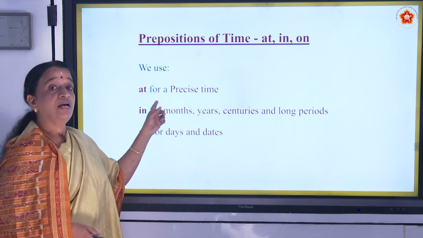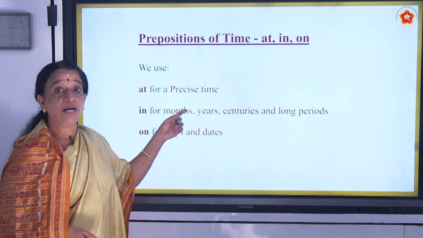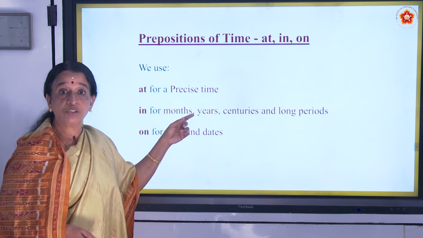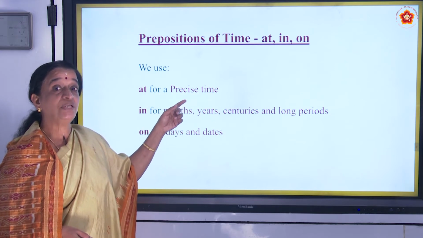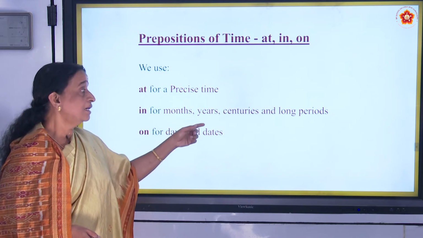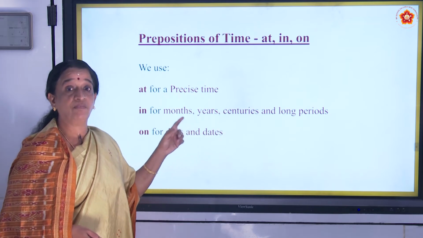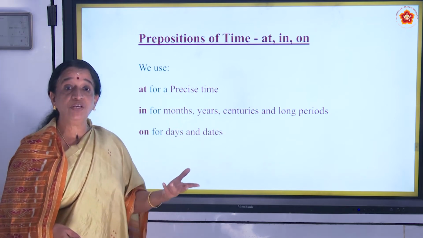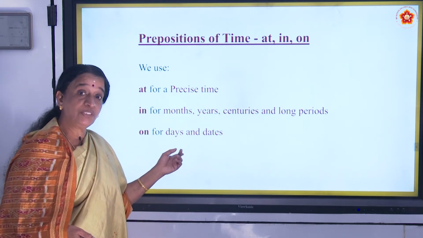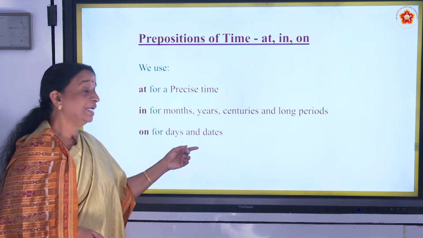We use at for a precise time. At 7 o'clock, I wake up at 7 o'clock. I go to school at 9 o'clock. So at is to use a precise time. In is used for months, years, centuries and long periods. You use in. In a day, I will be giving you the notes in a day. And centuries also you use in, just before the centuries. On for days and dates.